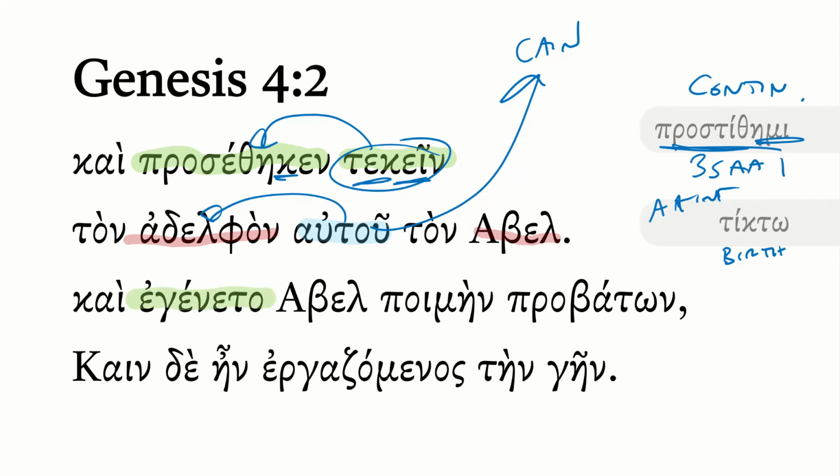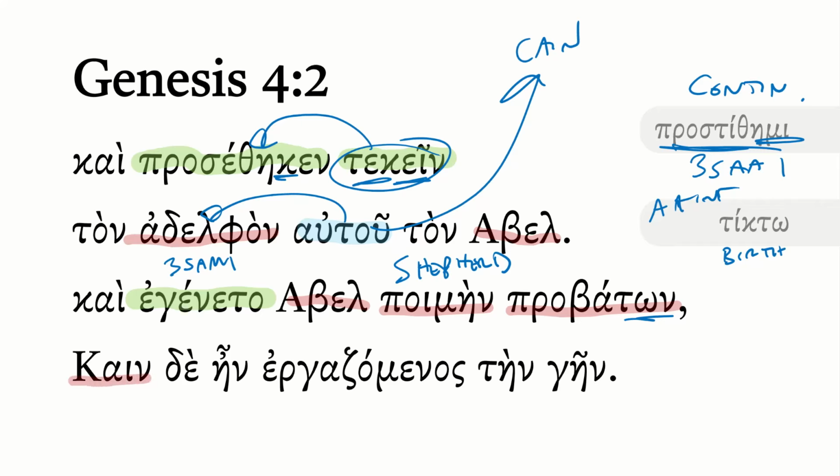And then we kind of skip forward many years. The compression of the narrative is quite significant. We don't know anything about their childhoods or anything like that. But we have egeneto. This, of course, is from ginomai, a third singular aorist, middle indicative from ginomai. And Abel became. Poimen here is a shepherd. Pretty standard word. Of sheep, probaton there, you see the plural. So probata is sheep, so probaton is sheep, plural.